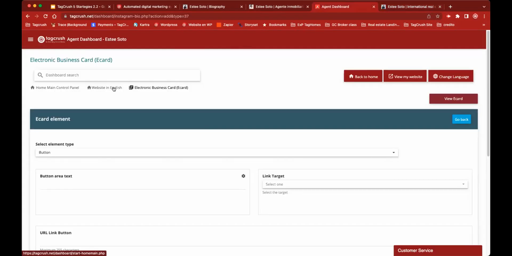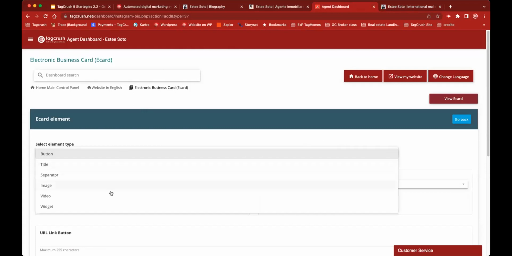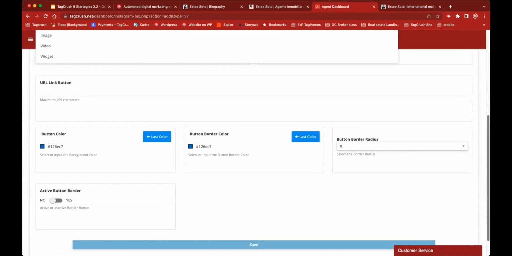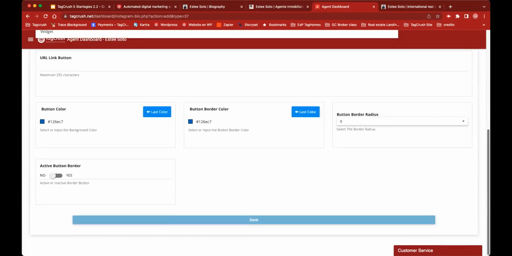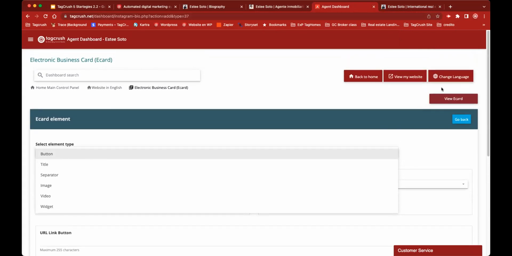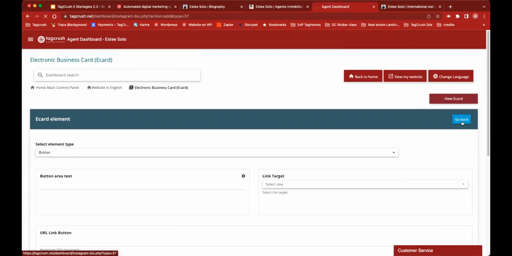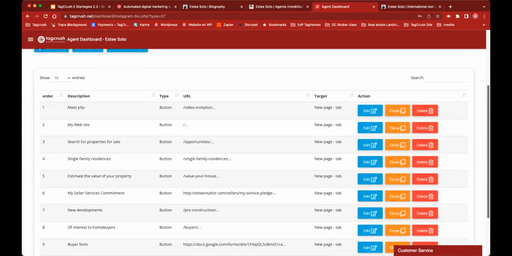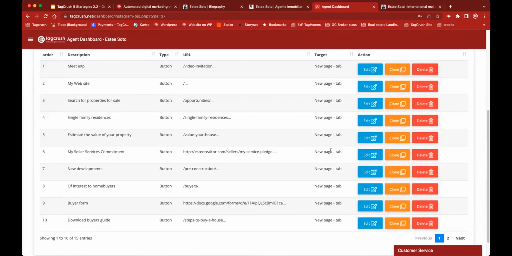Again, these are different things that you can add. And however creative you want to be with your e-card, the options are here. The options are done. And you can change the color and you can change the things that you want to do and play with the e-card. Once you design something on the e-card that you like a lot, I love this button, clone. Then we clone and we can design a button that looks beautiful and you don't have to go through the process of designing the whole button again. Once one button is done and it looks the way you want it, then you duplicate it, you clone it, and that's it. Clone is done.